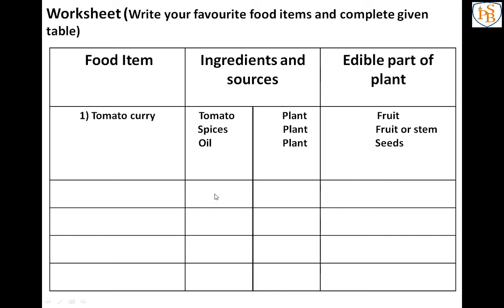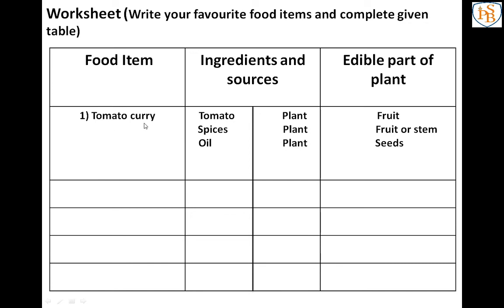What ingredients we require to prepare that food item, write right here. What are the sources that we have already learned, plant or animal, means only two answers are there, plant or animal. So you have to write that here. And last one is you have to write the edible part.